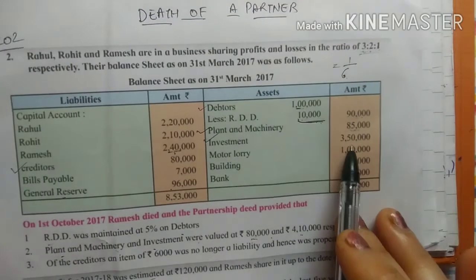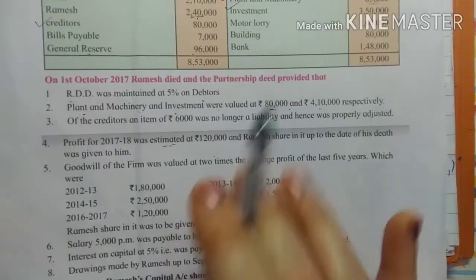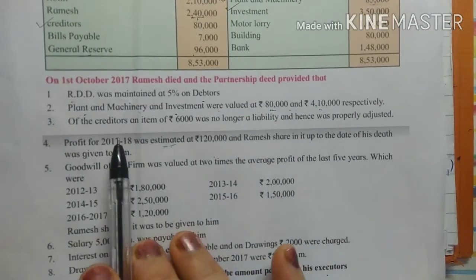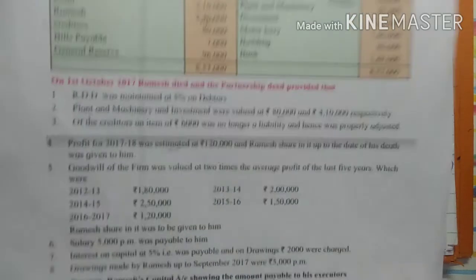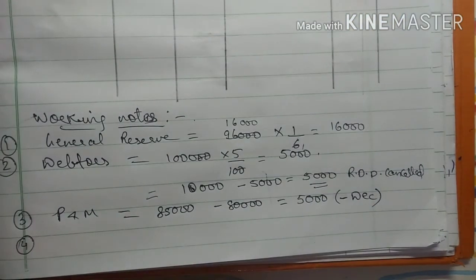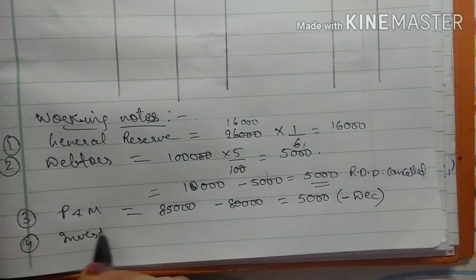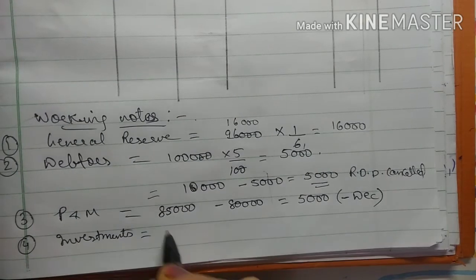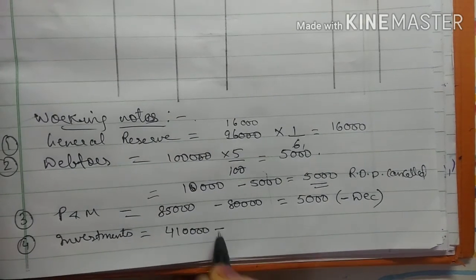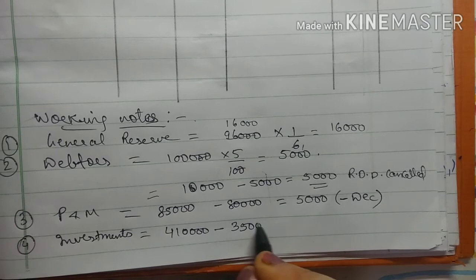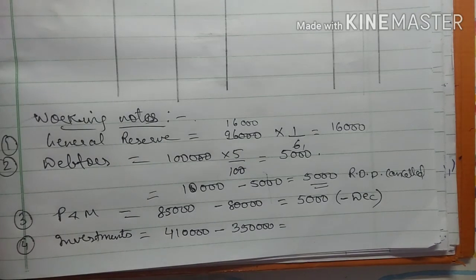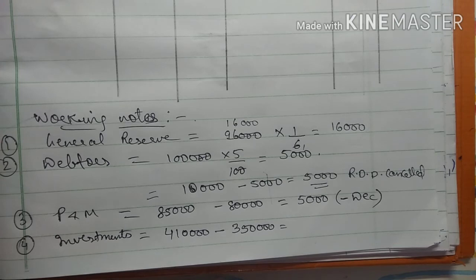Now investment, see, it's 3,50,000 and you have to show investment at 4,10,000. So investments 4,10,000 minus 3,50,000. So here in investment it has been increasing, right? The amount has been increasing by rupees 60,000.